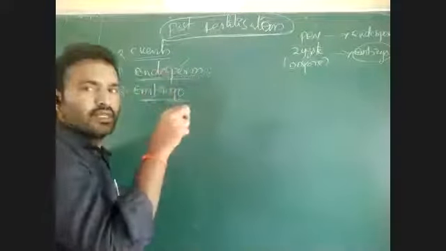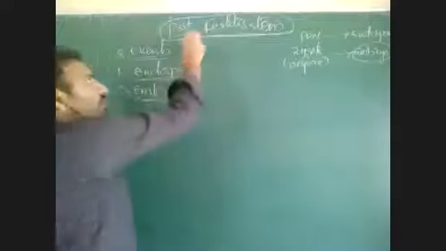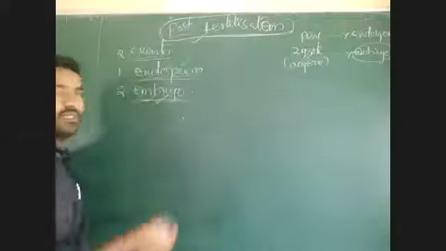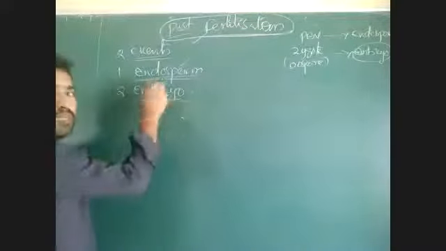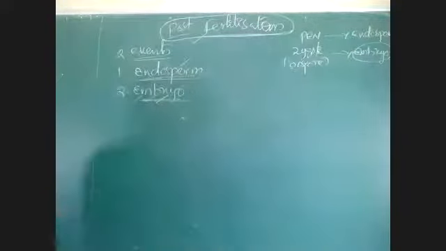Why? Because what is endosperm? Endosperm is a nutritive tissue formed after fertilization, and this nutritive tissue is used for embryogenesis. For the development of the embryo, there is a requirement of some food material or nutrient. That food material is provided by endosperm. So endosperm will form first, later the embryo will develop. That is the main reason.